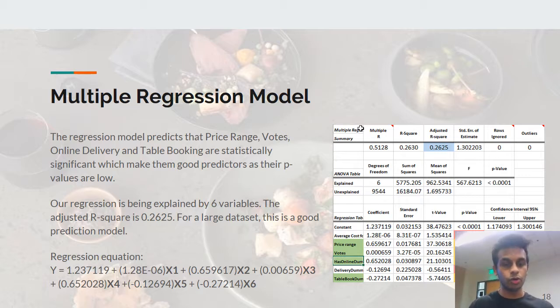So I will be concluding the regression analysis here, and one of my teammates will be explaining the stepwise regression and the actionable insights.